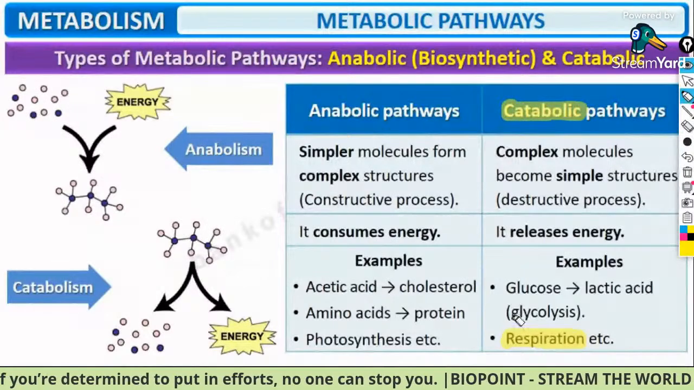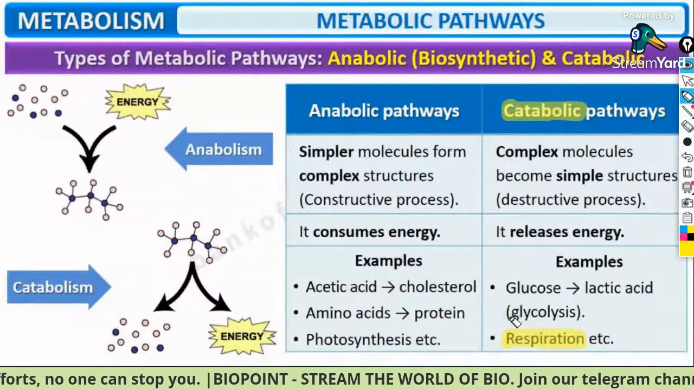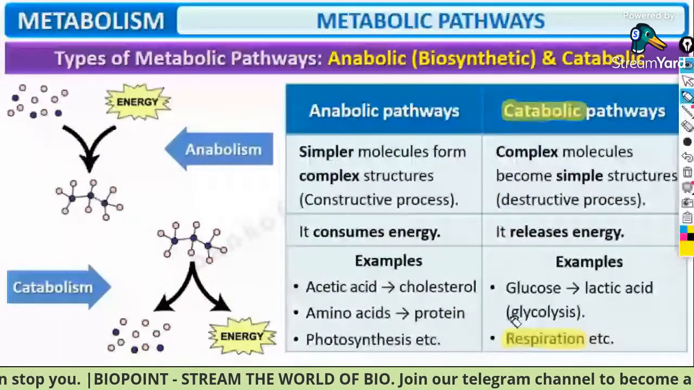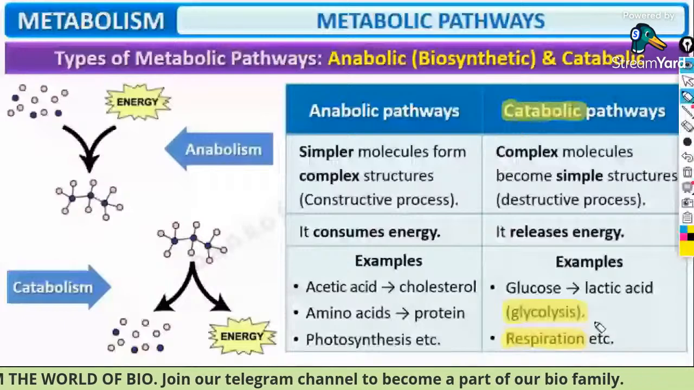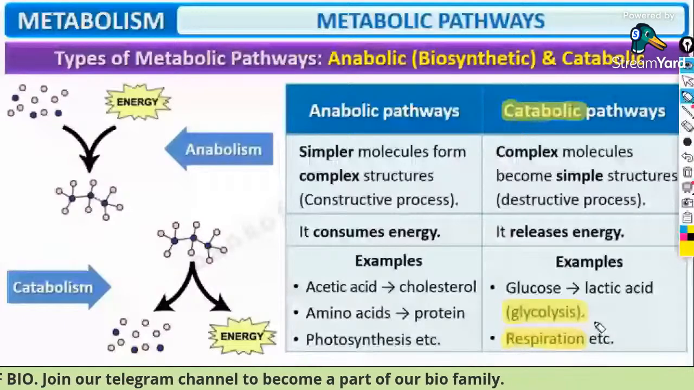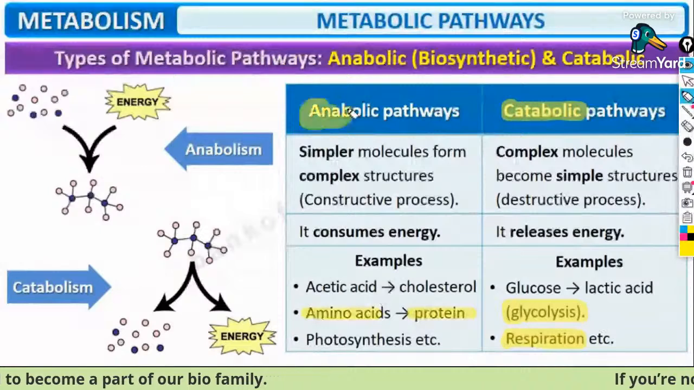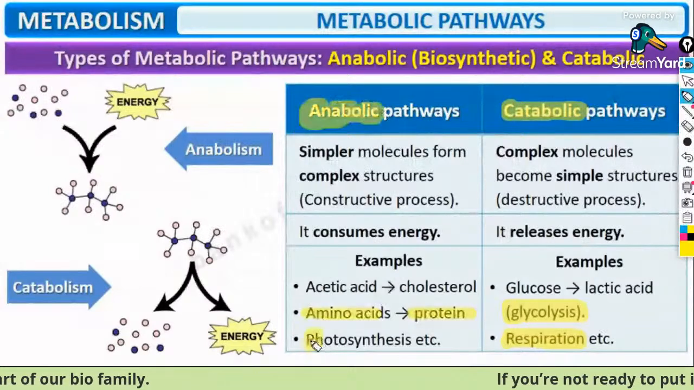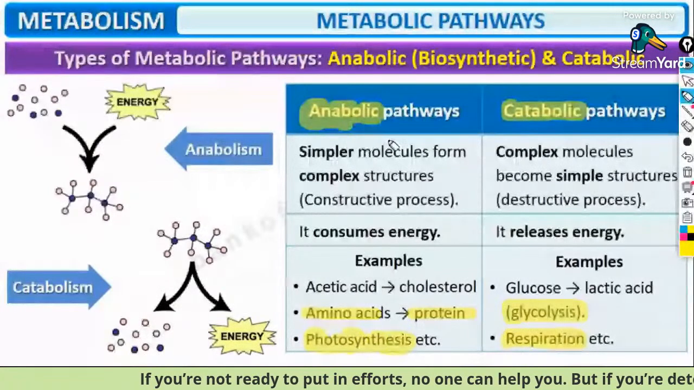Clear, everybody? So catabolic process examples are respiration and glycolysis. About glycolysis we will learn in the chapter Respiration in Plants. And guys, synthesis of proteins from amino acids is an example of an anabolic process. And exactly like that, photosynthesis is also a process that consumes energy, so it is also an example of an anabolic reaction.